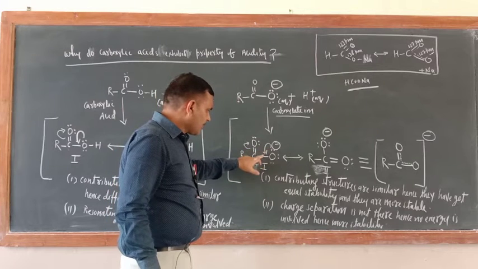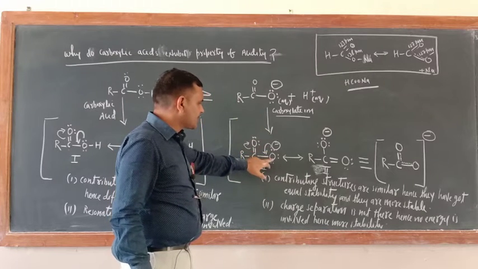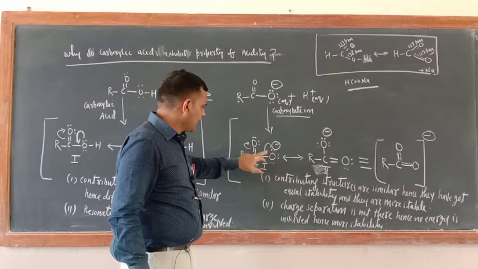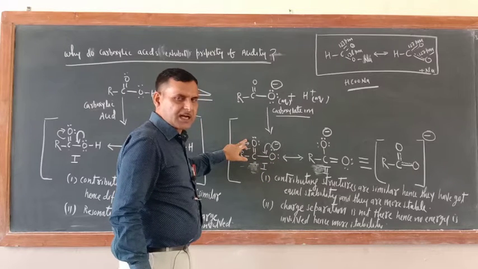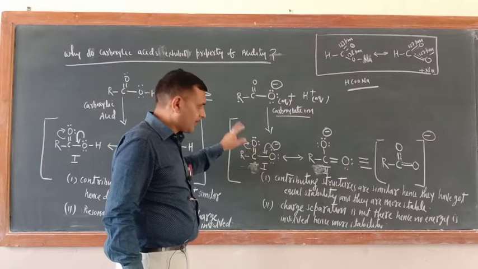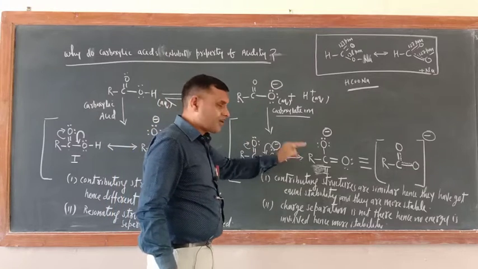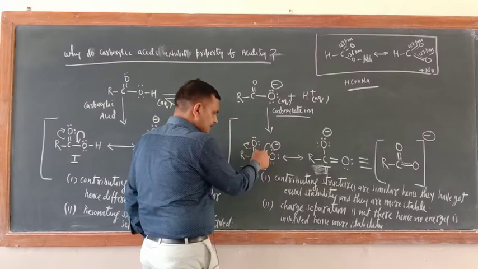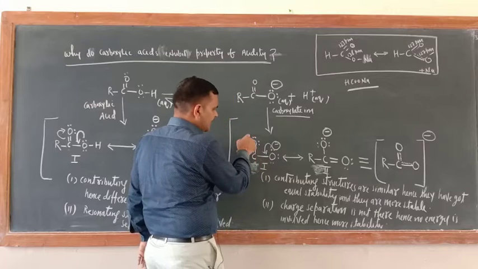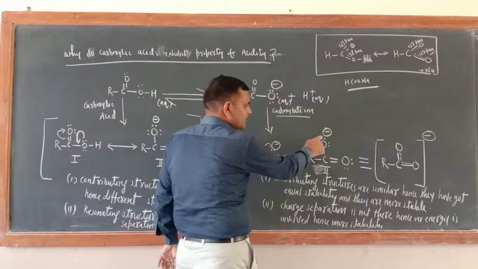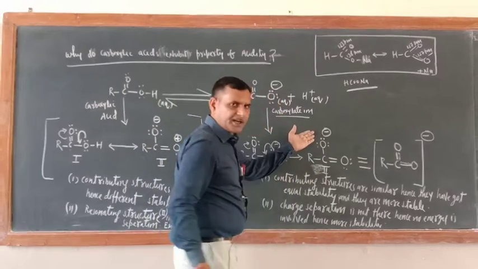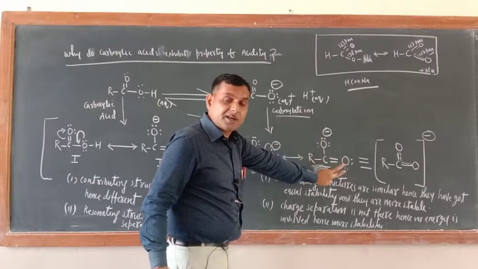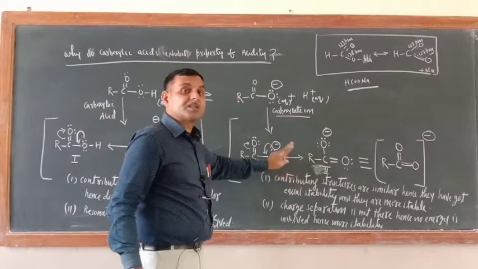Now these electrons, earlier what was there? This oxygen was negative charge. Now this oxygen has no charge. Now when these electrons are shifted toward this side, this oxygen will attain the negative charge, but no one has got positive charge here. Charge separation is not there.